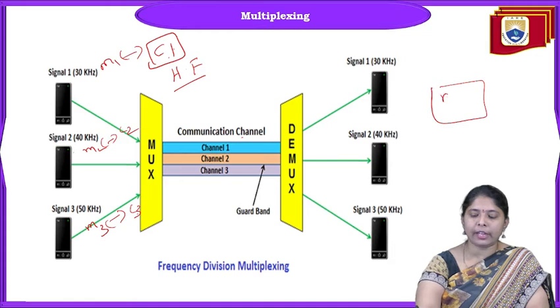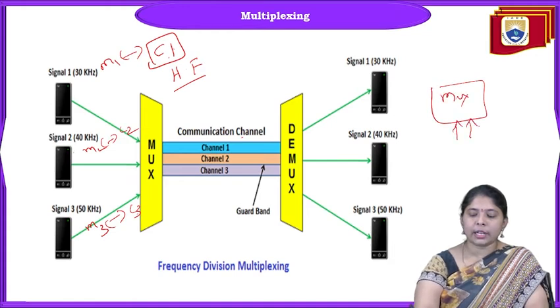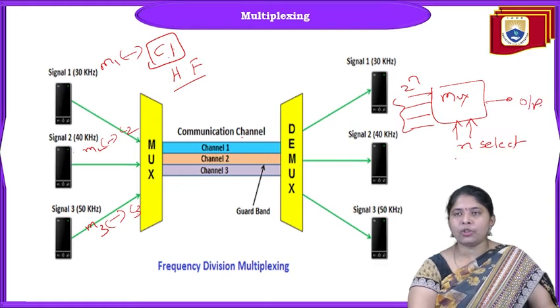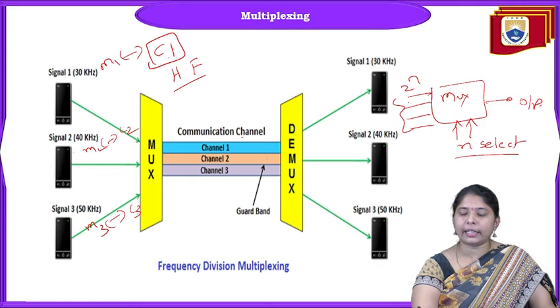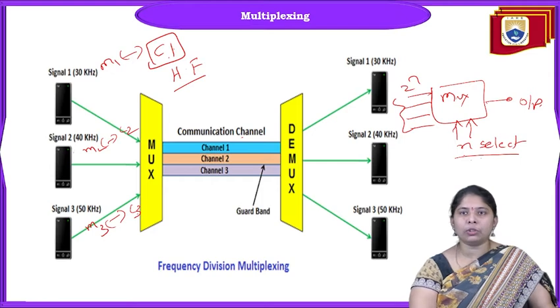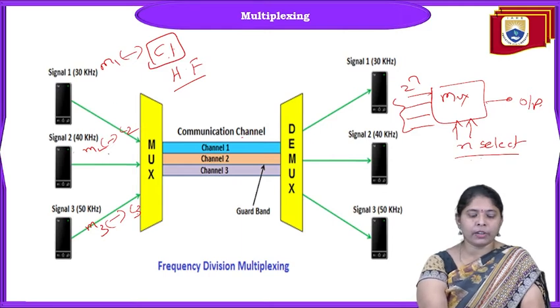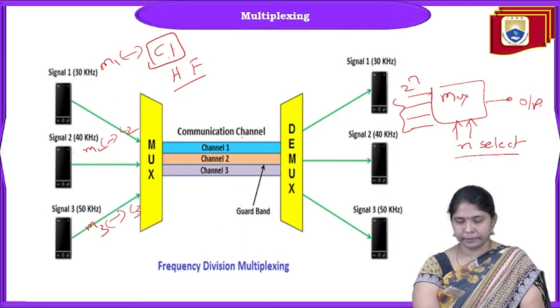As you know, a MUX has selection lines. Suppose we have n selection lines, we have 2 power n input lines, and we have only one output line. Based on the selection lines, we select any one of the inputs. Selection lines decide which input is passed through the channel. So all the inputs are transmitted simultaneously through a single channel, that is multiplexing. This is frequency division multiplexing. Frequency is shared among the messages.